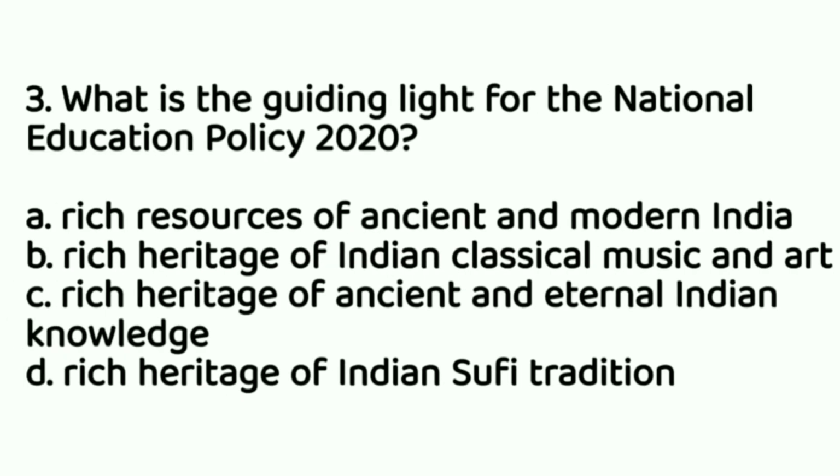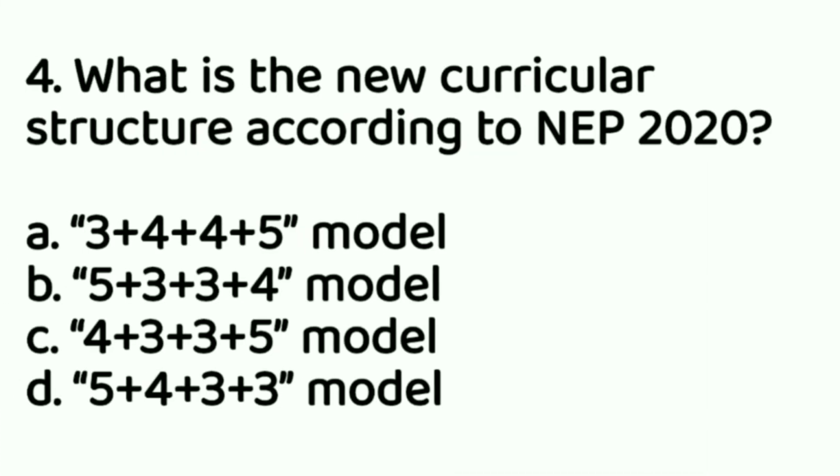Then, what is the guiding light for the National Education Policy? Under which guiding path was National Education Policy 2020 designed? It is the rich heritage of ancient and eternal Indian knowledge. Option C is the correct option. This was the guiding light.